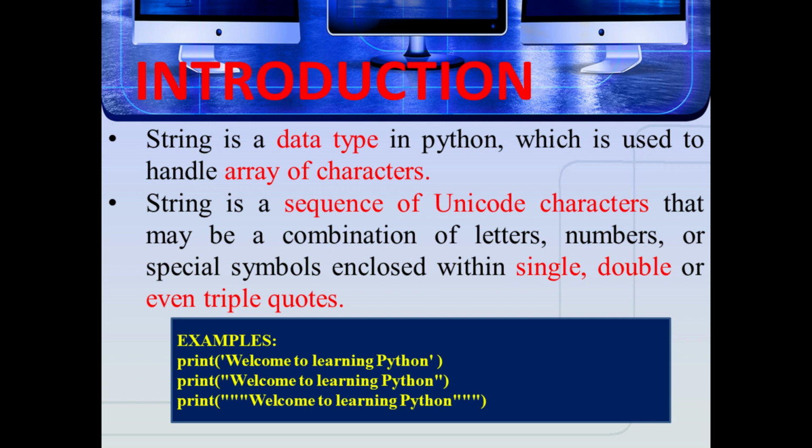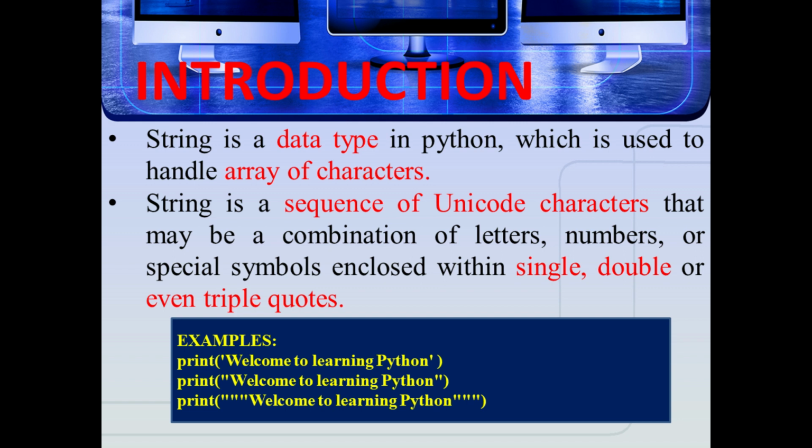See the example. First one, welcome to learning Python, is enclosed by single quotes. Second one, welcome to learning Python, is enclosed by double quotes. And third one, welcome to learning Python, is enclosed by triple quotes.